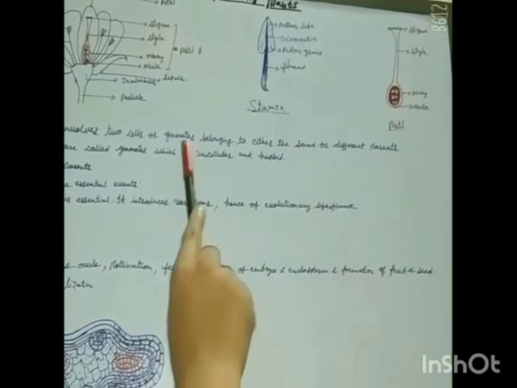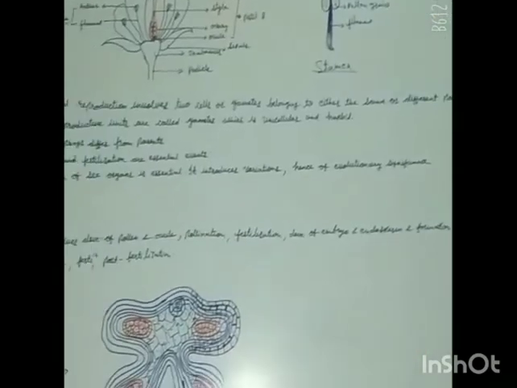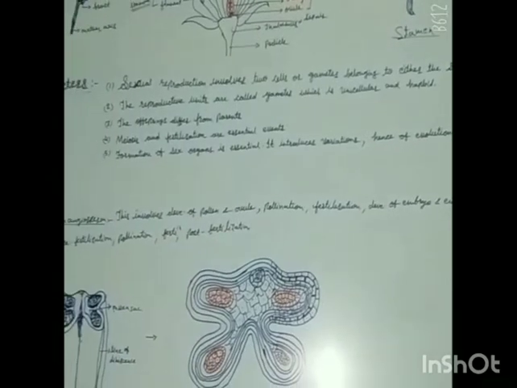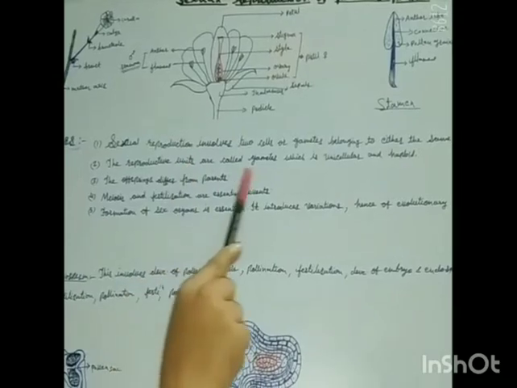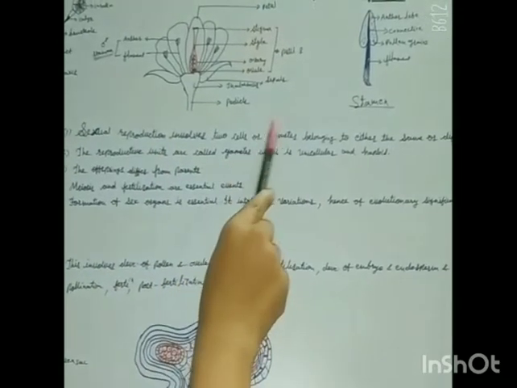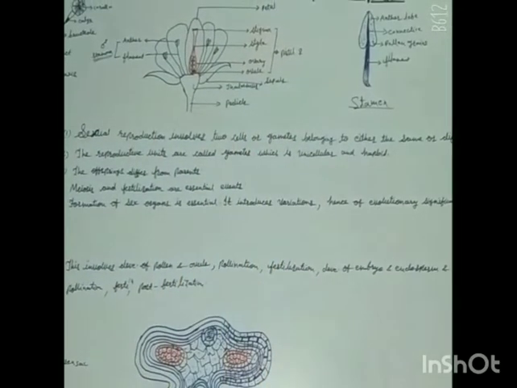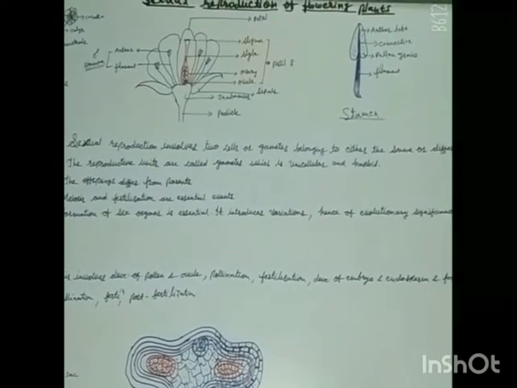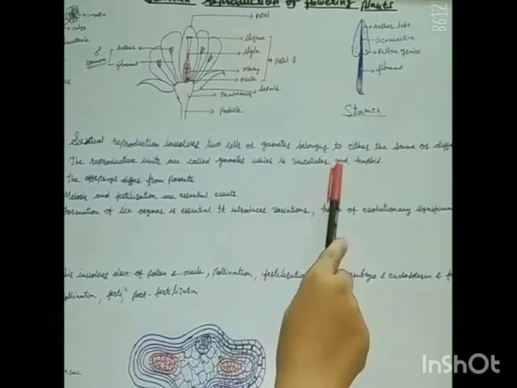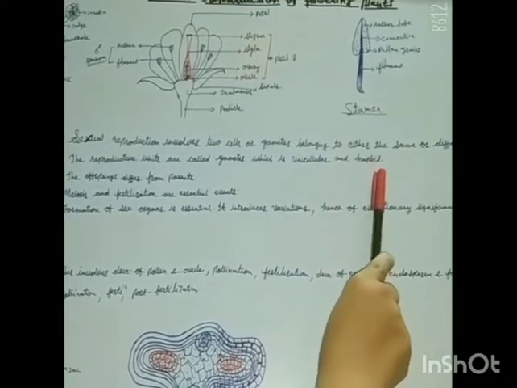Means gametes may form in different organisms or in the same organism's body. The reproductive units are called gametes. These gametes are actually the reproductive units involved in the formation of a new organism, which is unicellular and haploid.